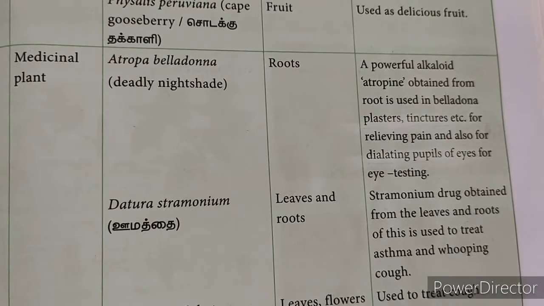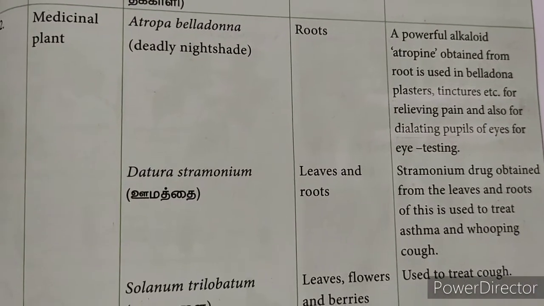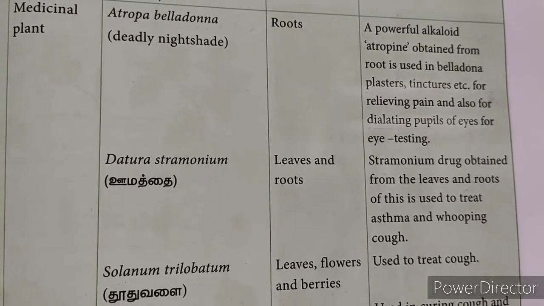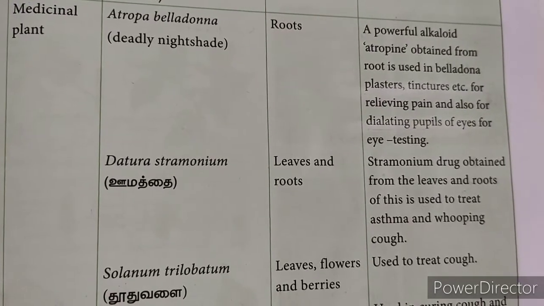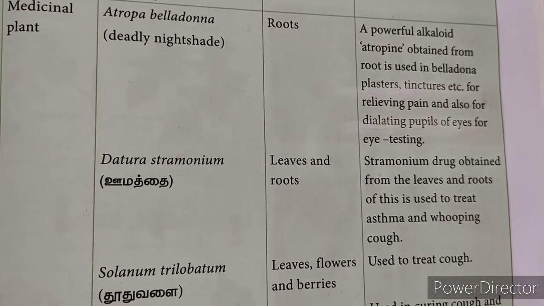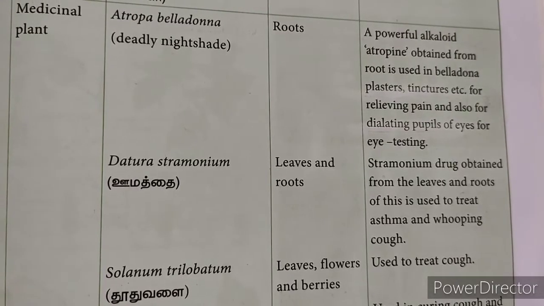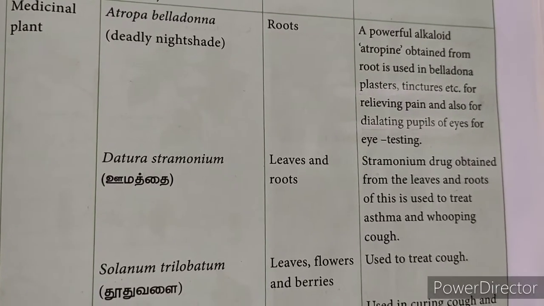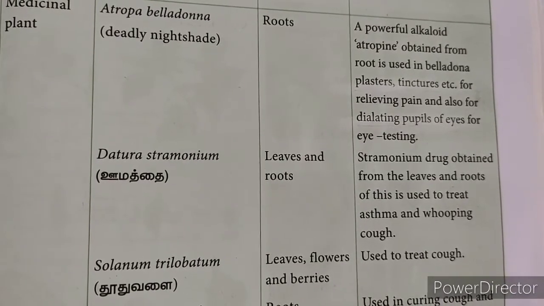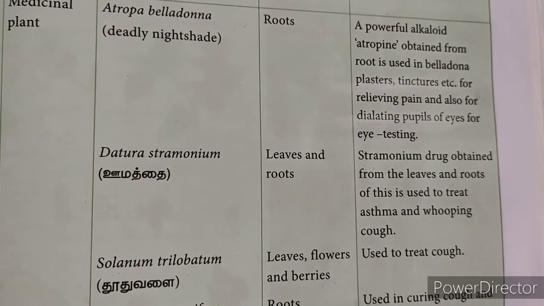Next one is Datura stramonium, which is called Umattai. Leaves and roots of this plant also produce a drug which is used to treat asthma and whooping cough. What is asthma? Whooping cough is a severe cough. So for this both they use what? Leaves and roots of this. From this they produce a drug, and that is used to treat what? Asthma and whooping cough. These drugs are used.